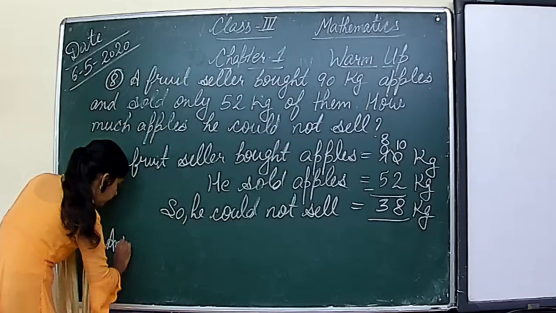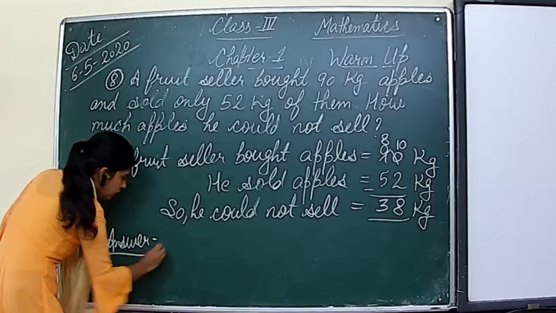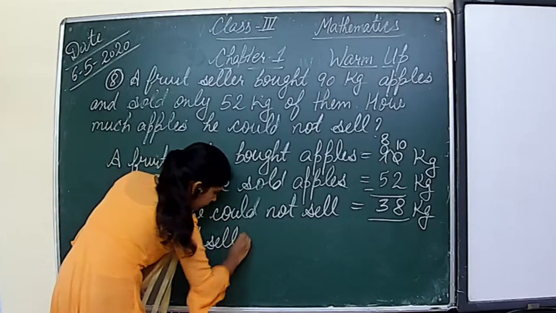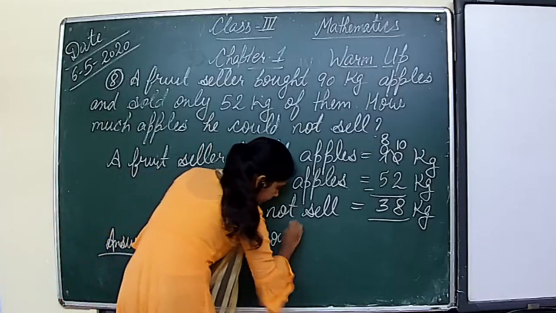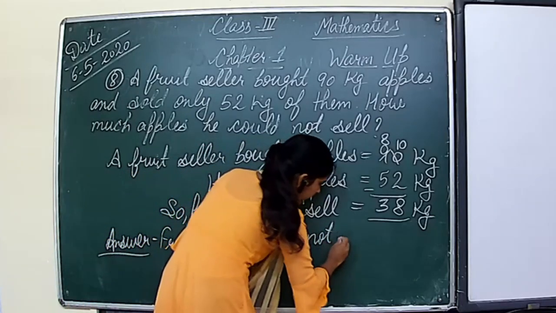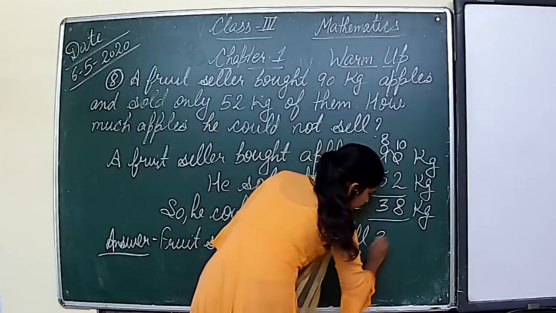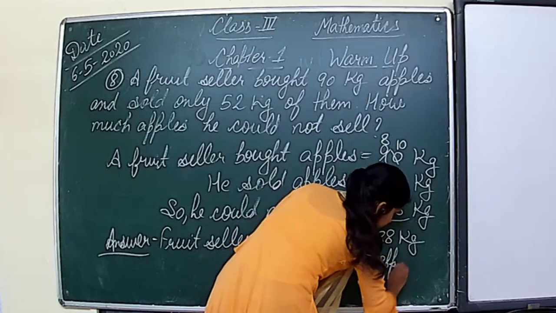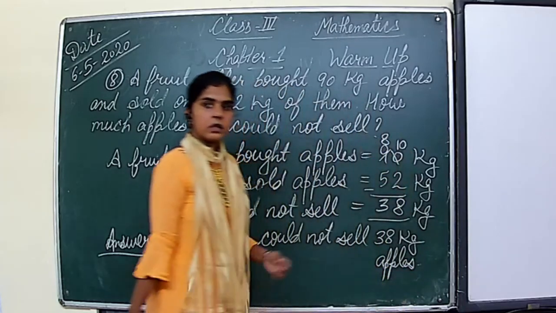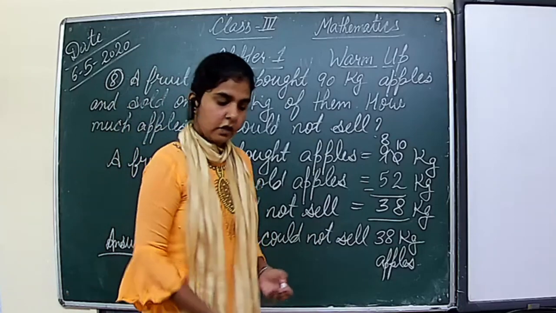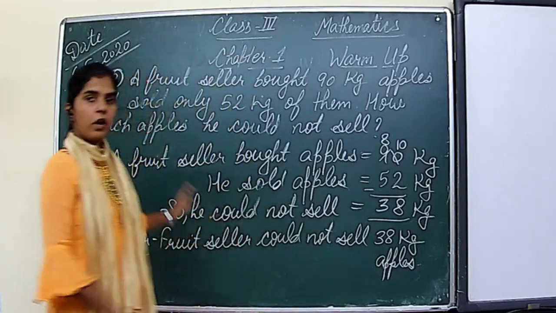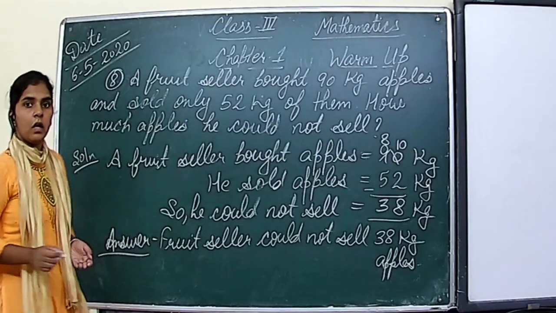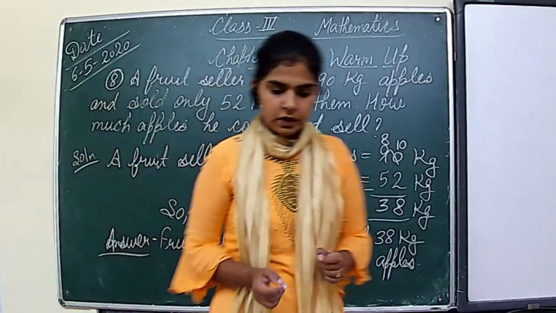Now we will write the answer. Answer is fruit seller could not sell 38 kilogram apples. So in this way we will solve word problems, right? This is the solution of this question. Now let's start question number 9.